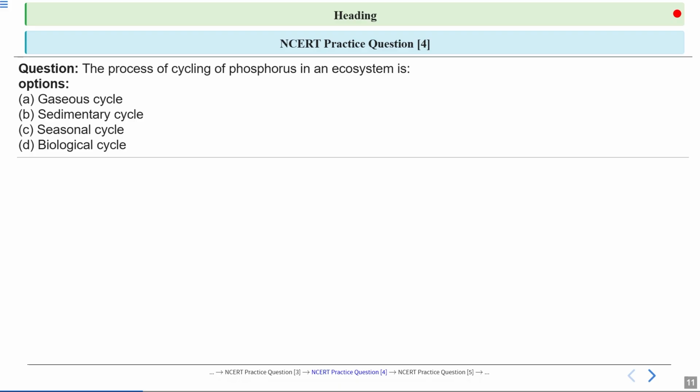Next question, the process of cycling of phosphorus in an ecosystem is? So options are gaseous cycle, sedimentary cycle, seasonal cycle, and biological cycle. So what will be the correct answer?